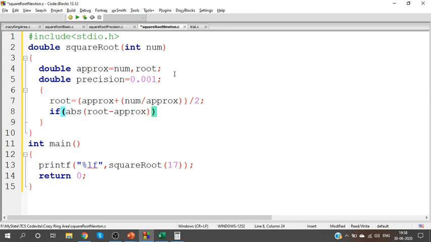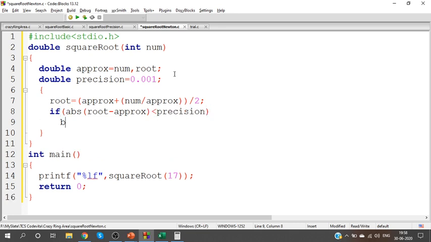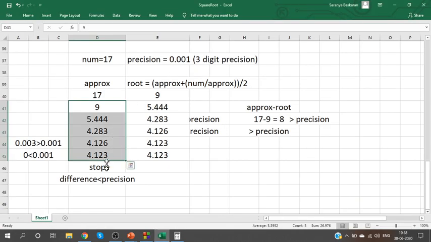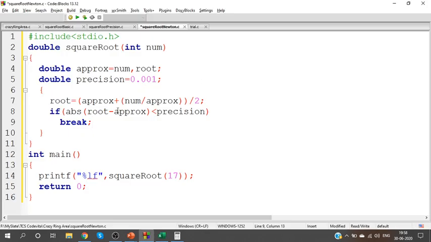When it becomes less than precision, stop the process. Until it becomes lesser, continue the process.